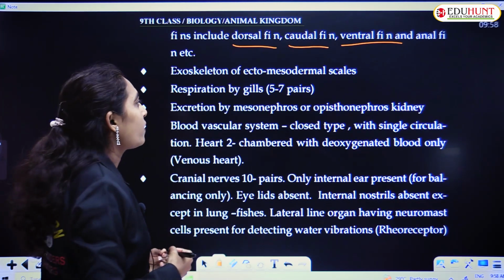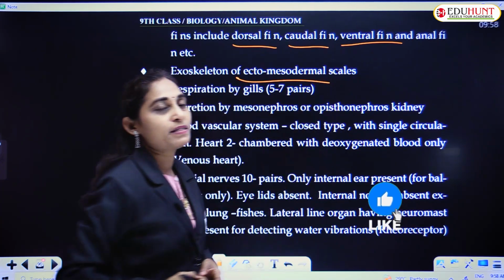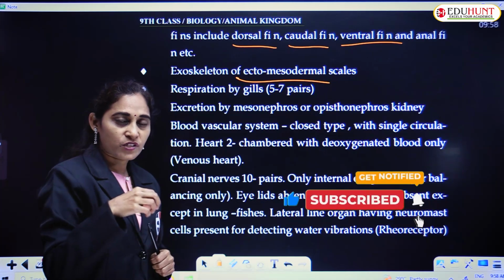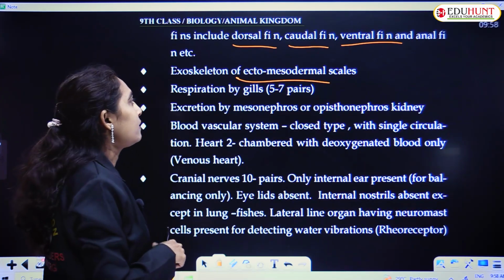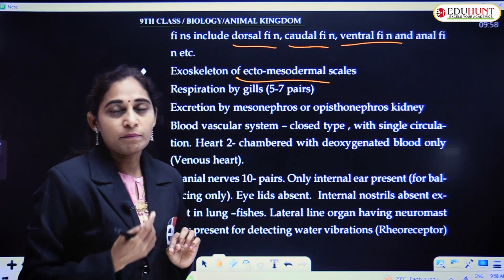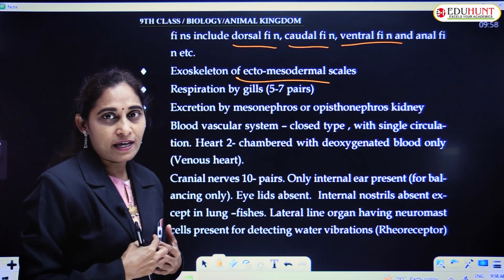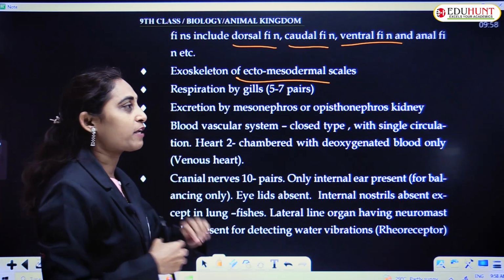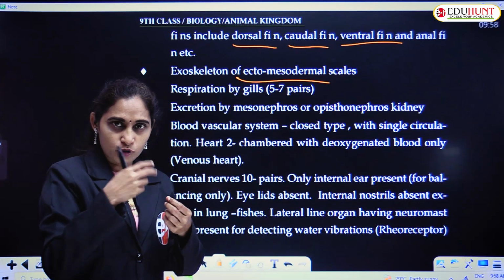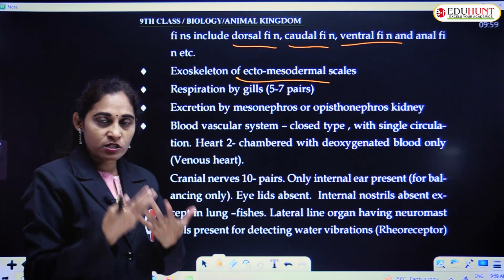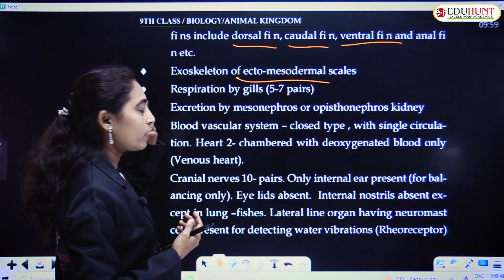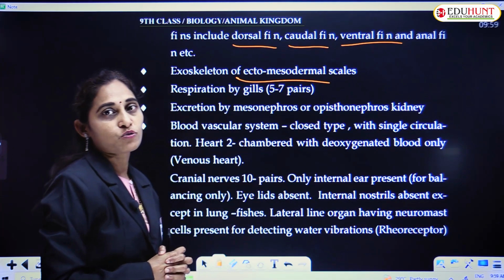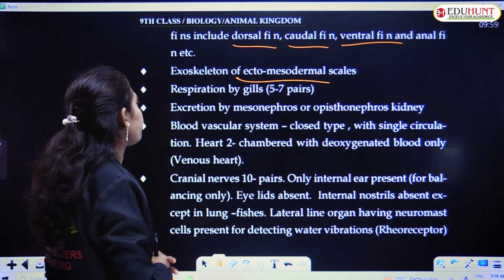Exoskeleton of ectomesodermal scales. Exoskeleton is made up of scales. These scales are derived from ectoderm and mesoderm. So the origin of the scales is ectomesodermal, and they form the exoskeleton. Fish ki scales untai kada, remove chesestaru kada undetappudu. So those scales are called the exoskeleton, and they originate from ectomesoderm, that is ectoderm and mesoderm.